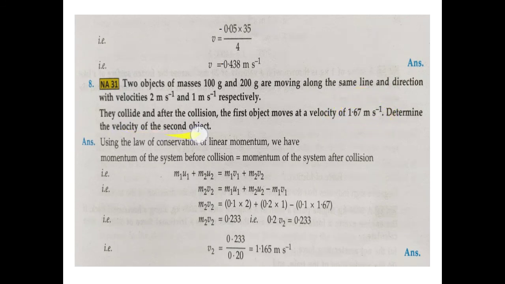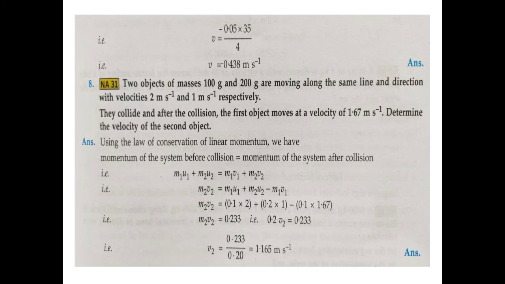Determine the velocity of the second object. This is simply a formula based question. In this question we have to remember that the masses are given in gram, so we have to convert them into kilogram, and then we simply write the formula that the momentum of the system before collision is equal to the momentum of the system after collision.